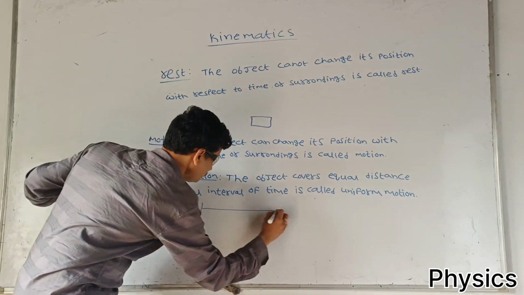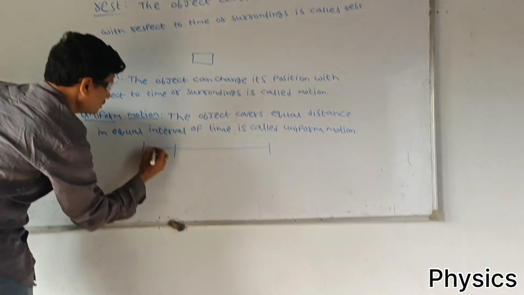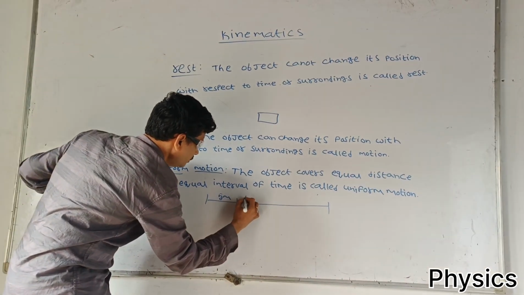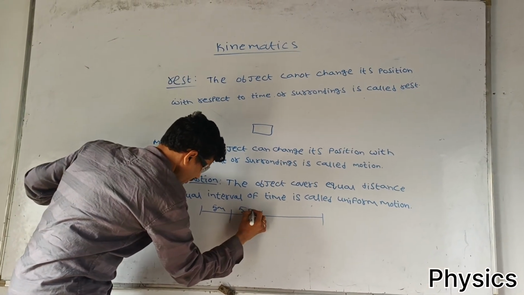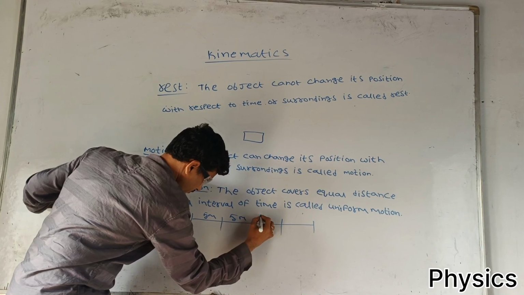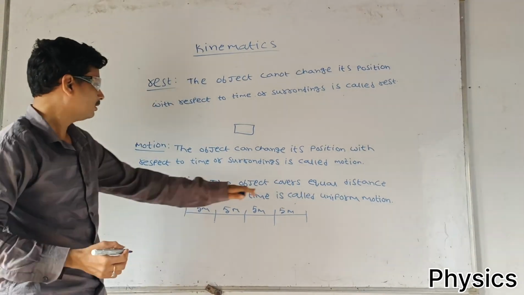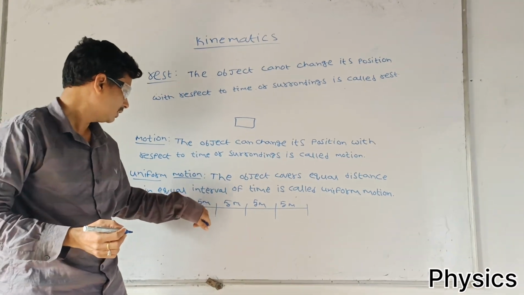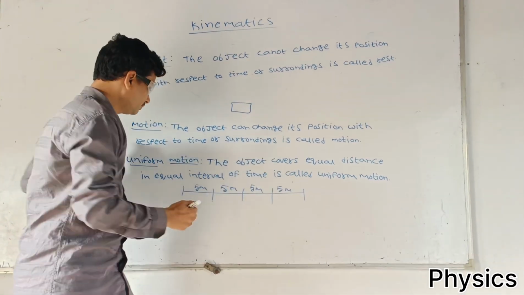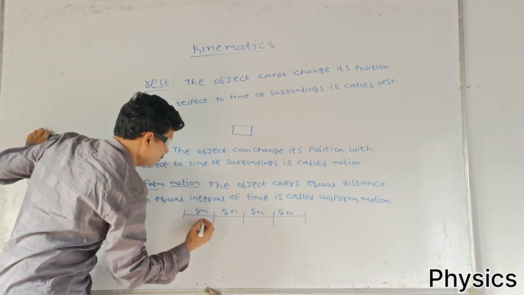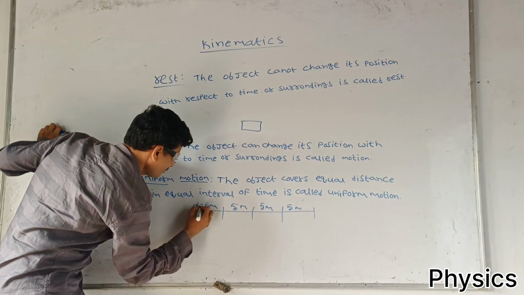Suppose distance 5 meters, distance 5 meters. The object covers equal distance in equal interval of time. All distances are equal, all times are equal.